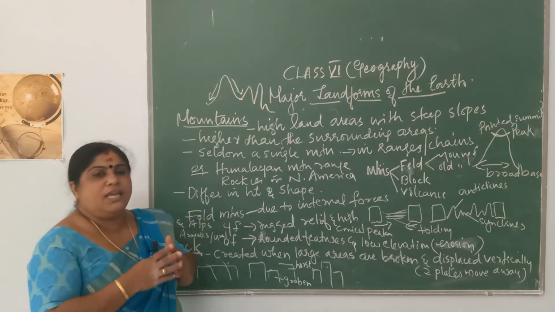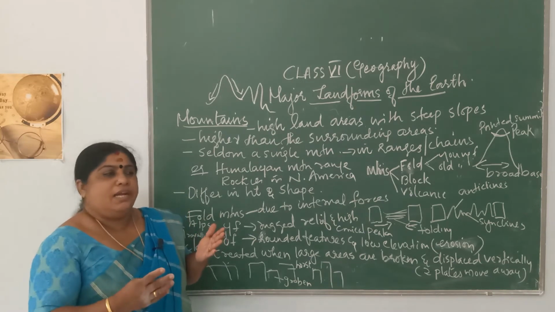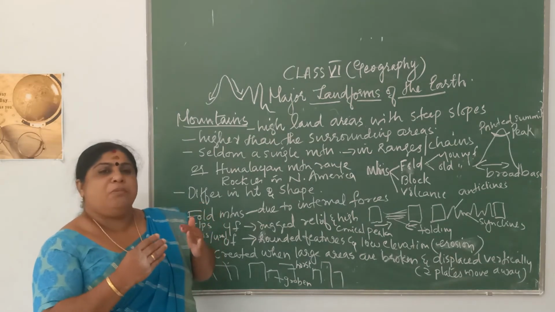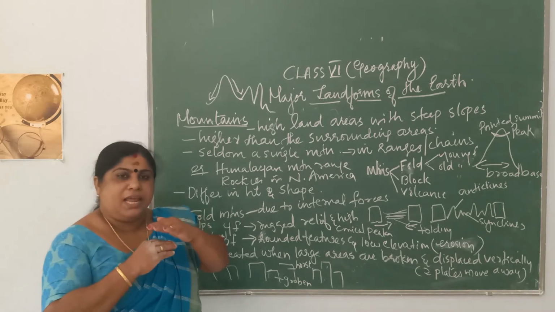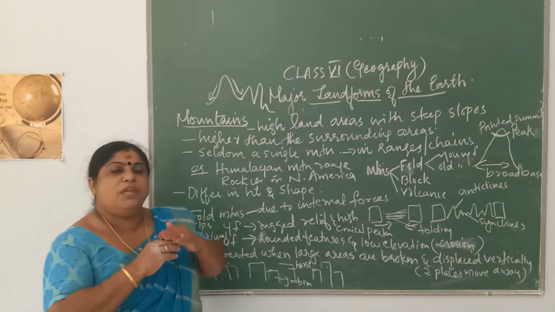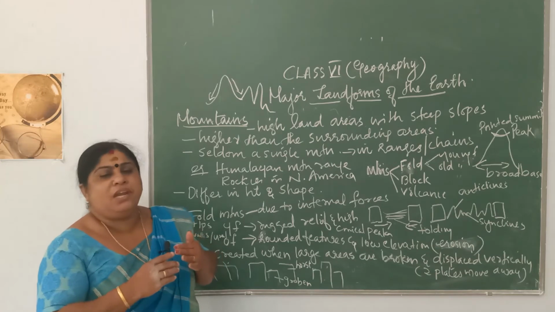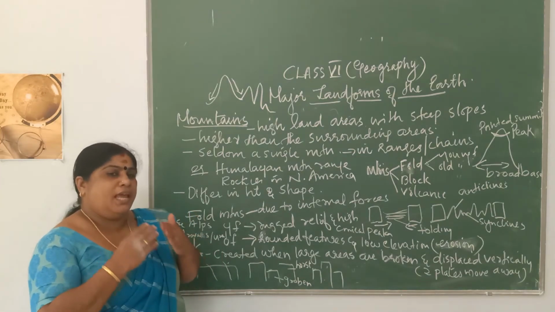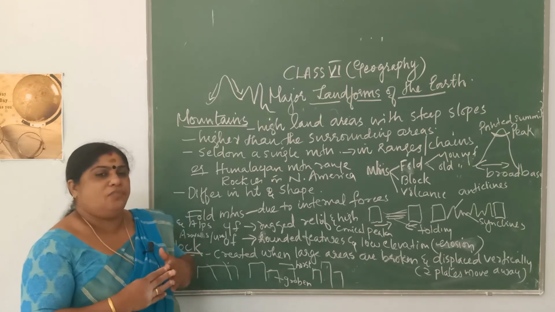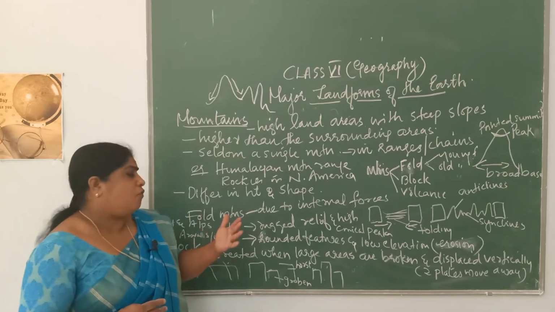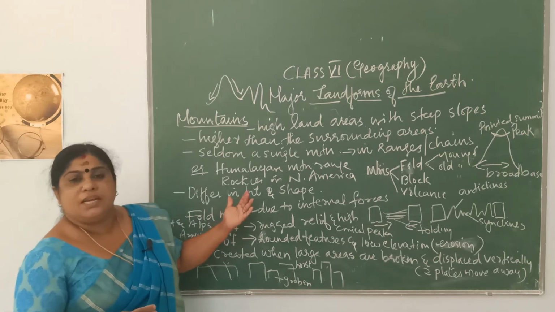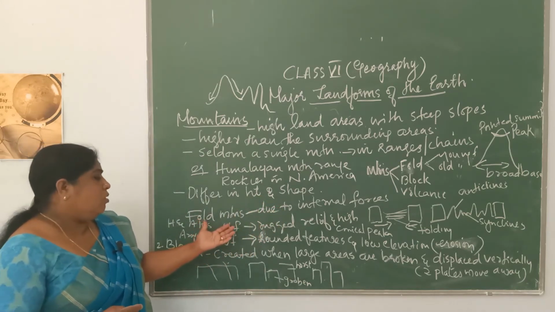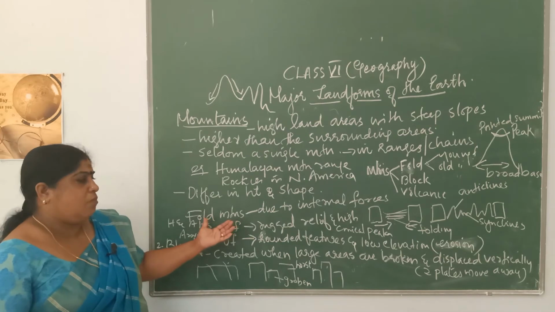So these rock layers will be moving in different directions. They may be moving in two opposite directions, or they may be moving in the same direction. So they keep on moving continuously in different directions, and as a result of this movement of the layers of rocks in the interior of the earth, it results in the formation of mountain-like structures which you call fold mountains.